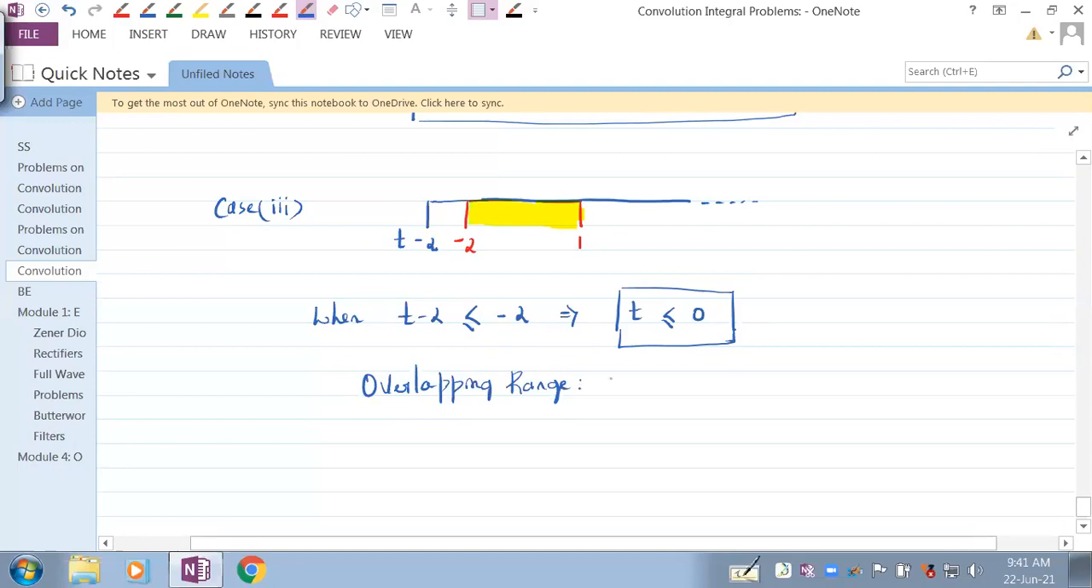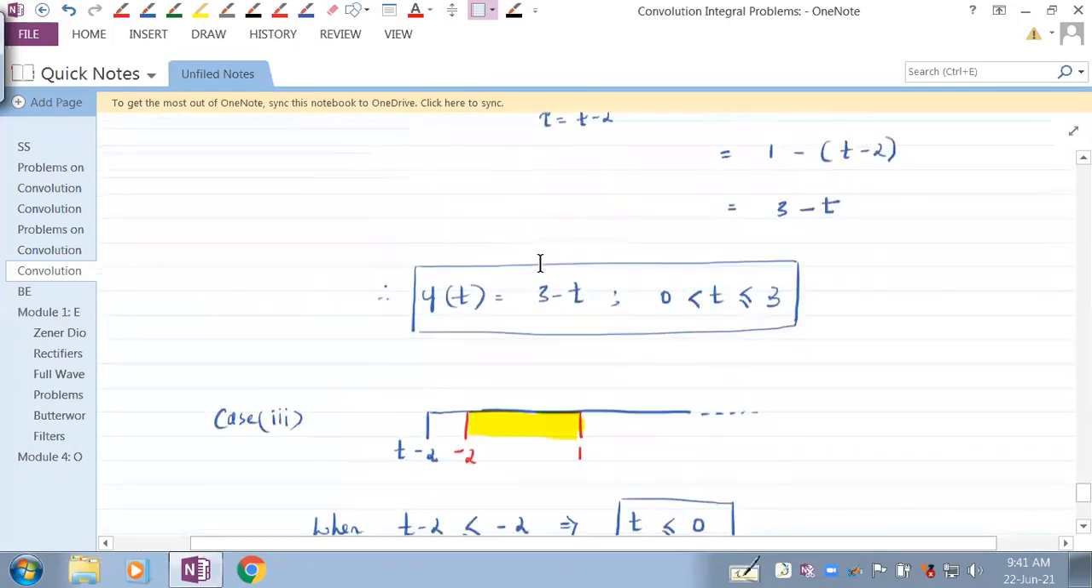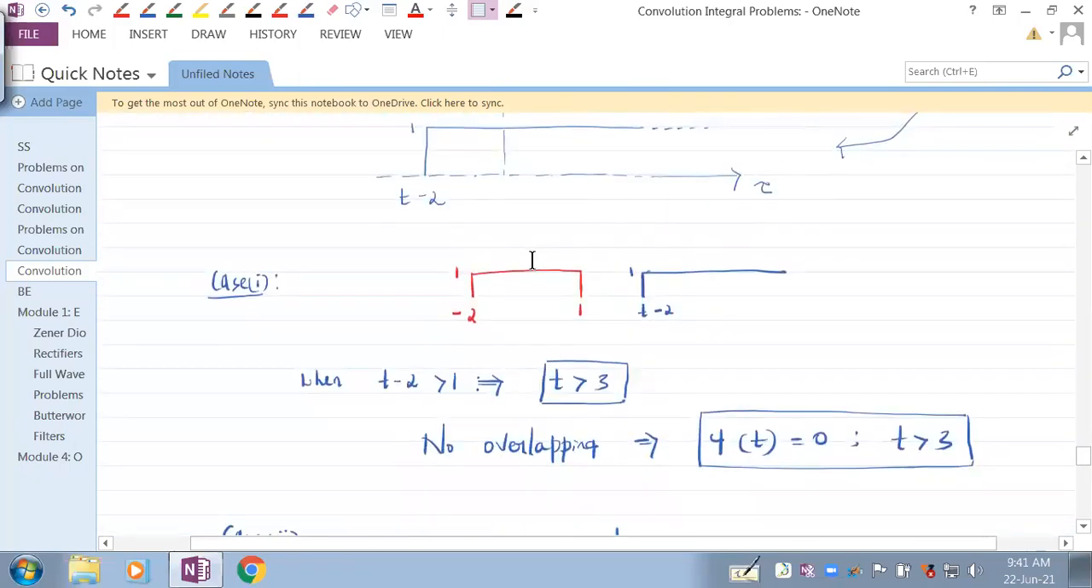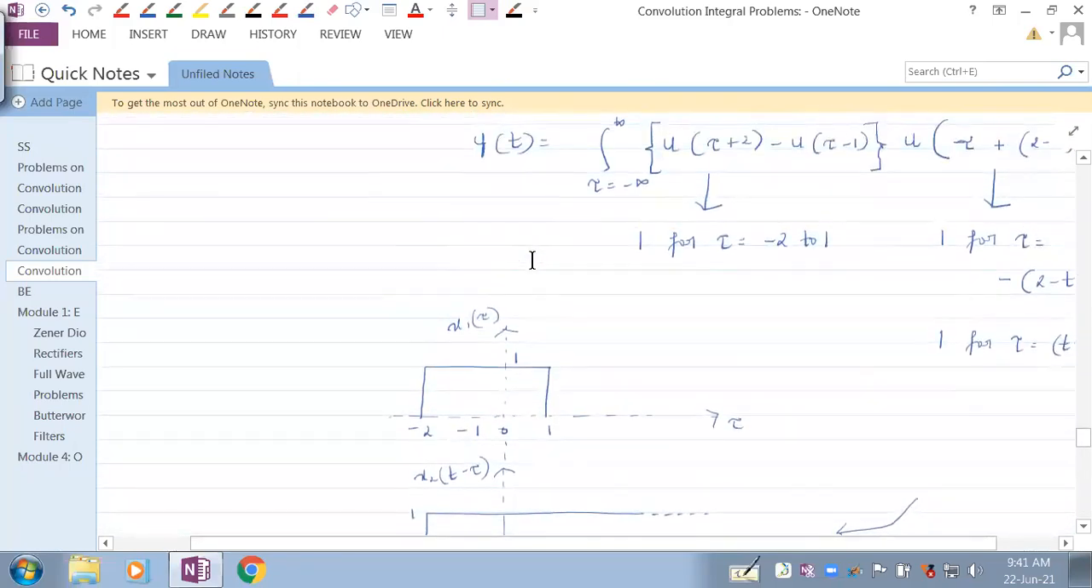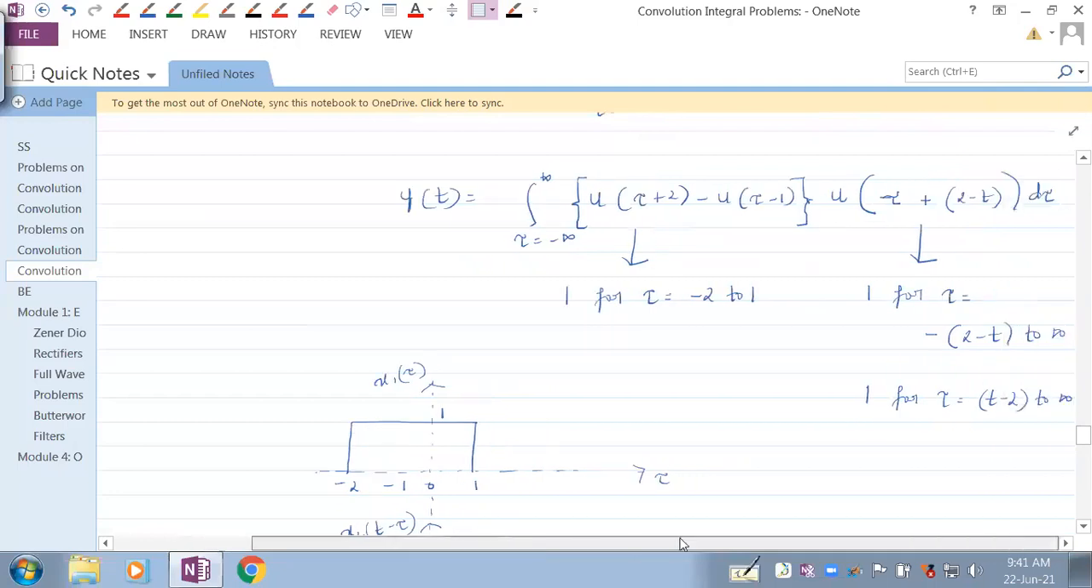The overlapping range is from tau equal to -2 to 1. So therefore, equation 1. What is equation 1? I've been just writing equation 1, but you should know what it is. It is the last equation that we wrote here. Have I written that as an equation? No. This is your equation 1.